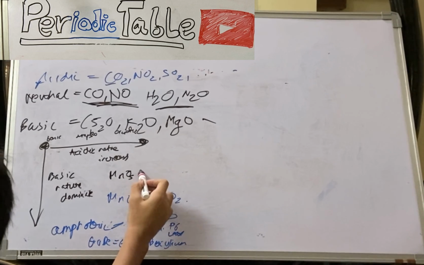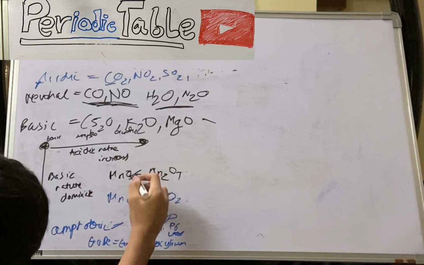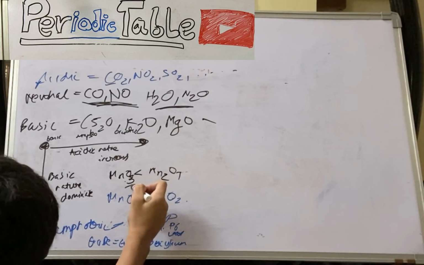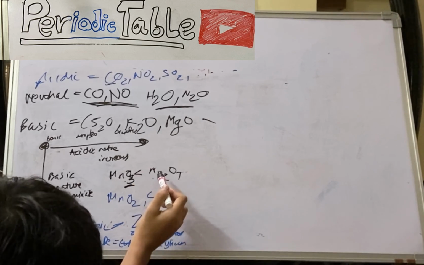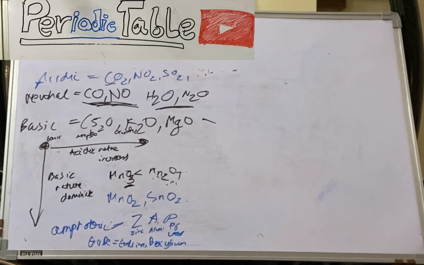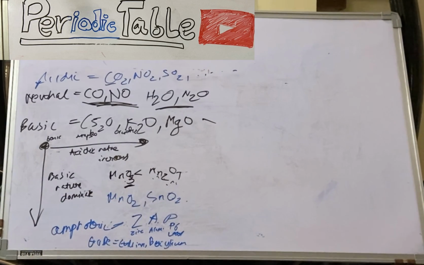Mn2O3 will be less acidic than Mn2O7. Because per Mn atom here it is 1.5, whereas here per Mn atom it is 3.5 oxygen. So you can say the acidic nature will be more. Similarly, the basic nature will decrease as the number of oxygens increases in a compound.